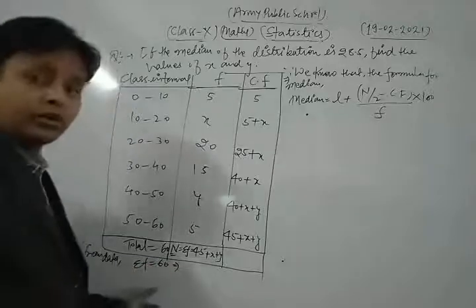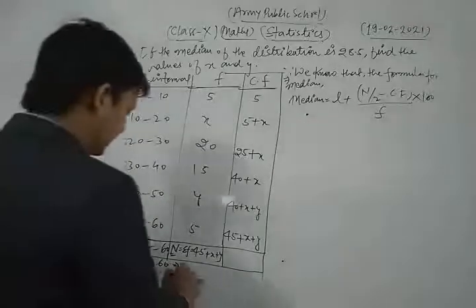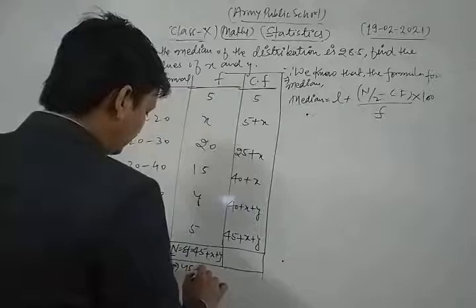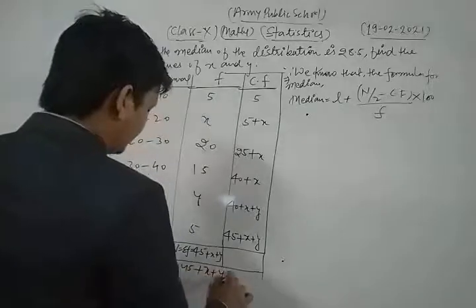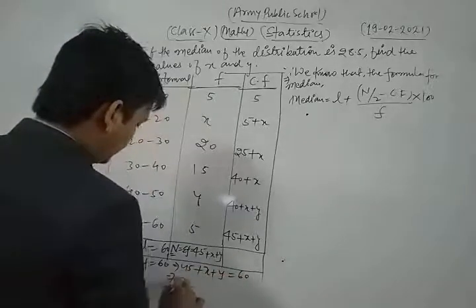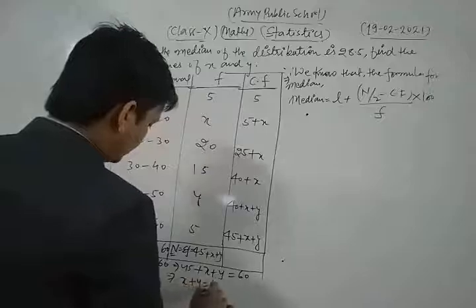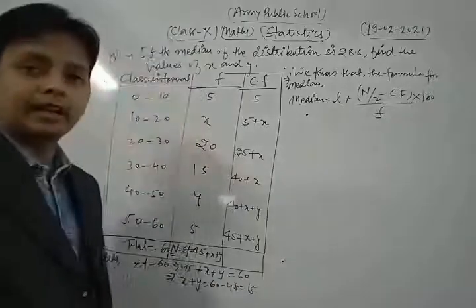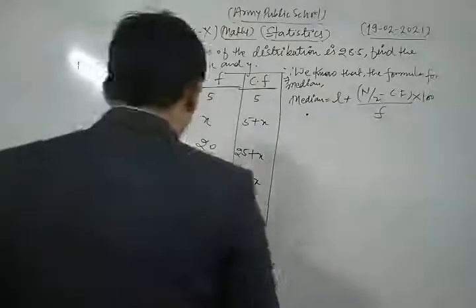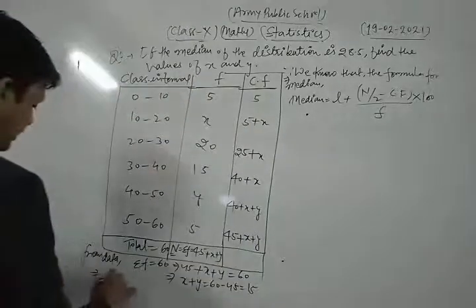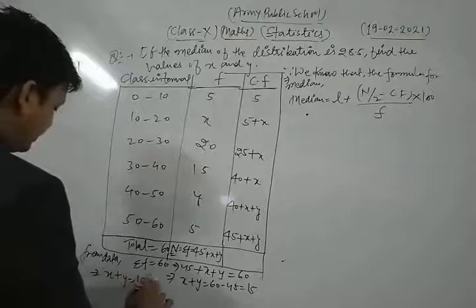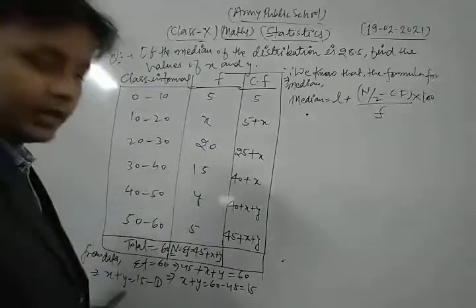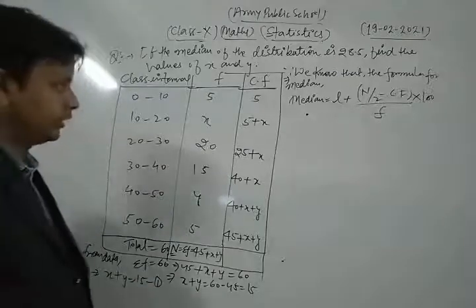So 45 plus x plus y is equal to 60, that is x plus y is equal to 60 minus 45, that is 15. Thus we have a relation, equation number 1: x plus y is equal to 15.